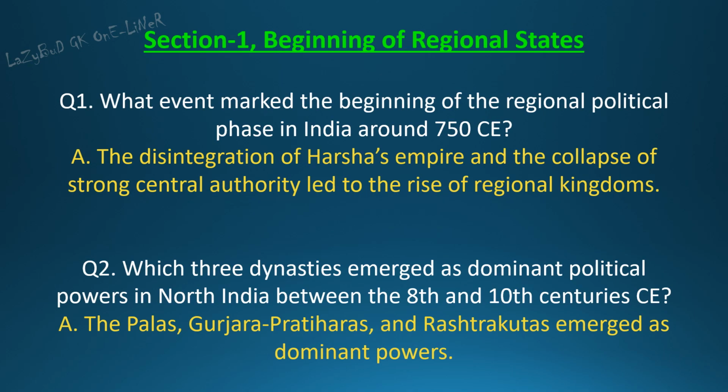Question 1. What event marked the beginning of the regional political phase in India around 750 CE? Answer. The disintegration of Harsha's empire and the collapse of strong central authority led to the rise of regional kingdoms. Question 2. Which three dynasties emerged as dominant political powers in North India between the 8th and 10th centuries CE? Answer. The Palas, Gurjara Pratiharas, and Rashtrakutas emerged as dominant powers.